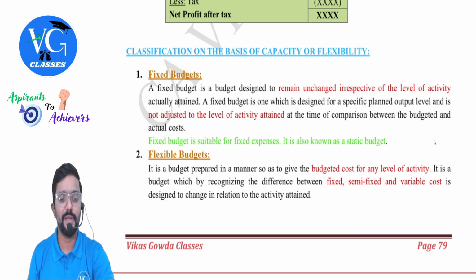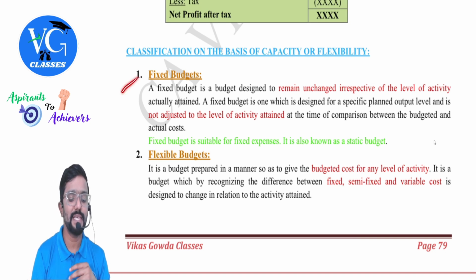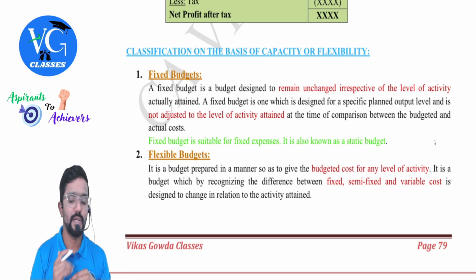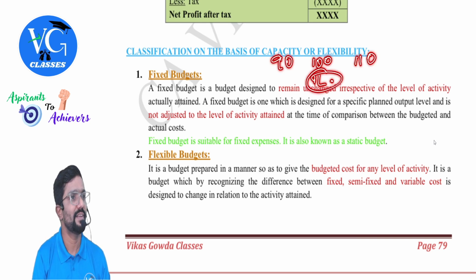Then classification on the basis of capacity or flexibility. Fixed budget, flexible budget. Fixed budget means, guys, the cost will remain the same irrespective of the activity level you achieve. Now I have told you to produce 100 units, you have to incur a cost of 1 lakh. Whether you produce 110 units or 90 units, your cost should be 1 lakh only. It should not vary. Clear?